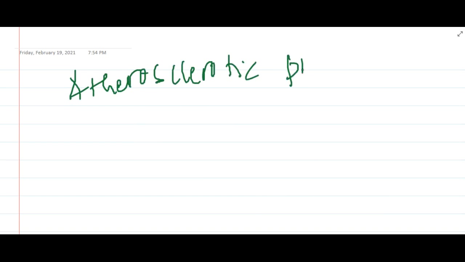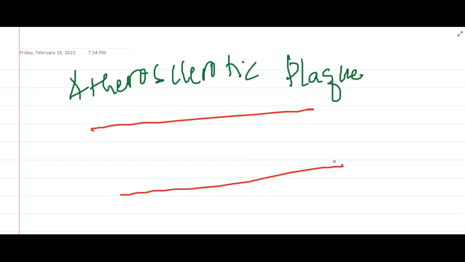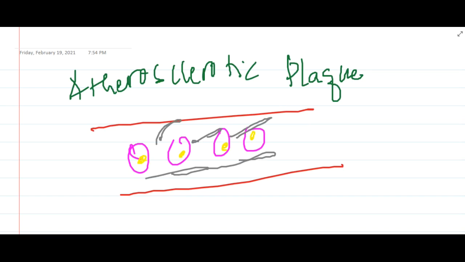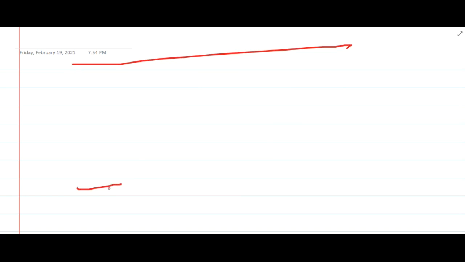Slowly they will progress to form a mature atherosclerotic plaque, where you will see thickening of the intima with lipid accumulation, lots of macrophages or foam cells in between, along with the intimal muscle cells. Grossly, in the blood vessel it looks like a small elevated structure, which is yellowish white, and slowly this will get superimposed by thrombus.